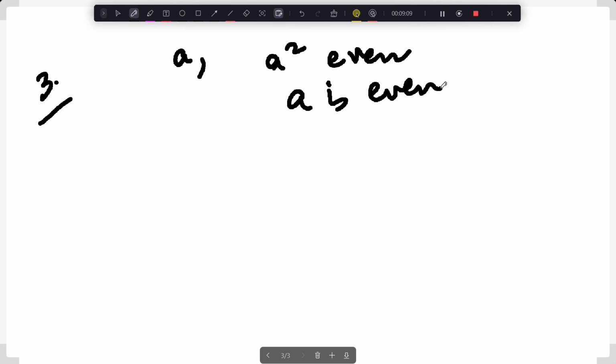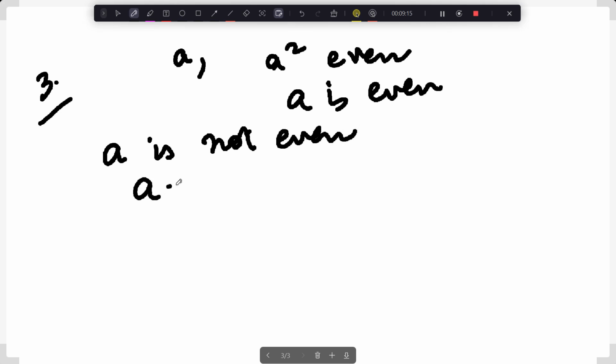Okay, we can look at one more question. There is an integer A and A squared is even. So A is also even. First we will say that A is not even. If it is not even, then it can be expressed as this, right?